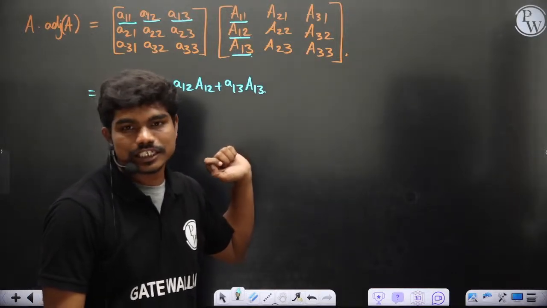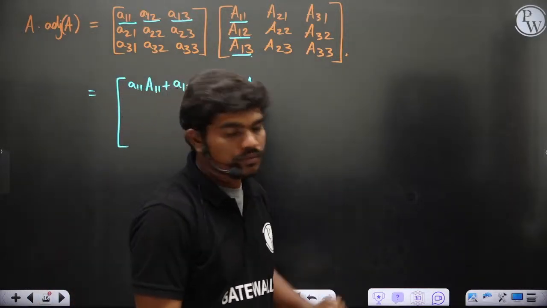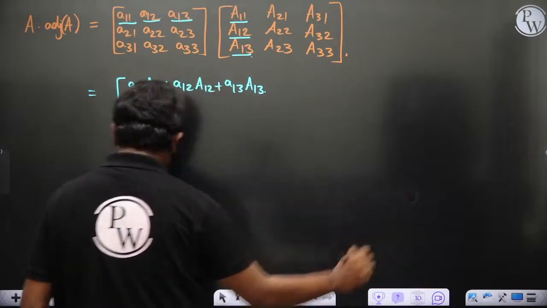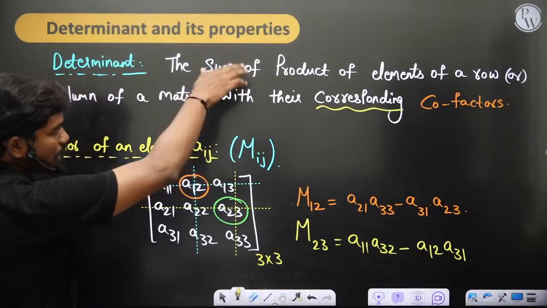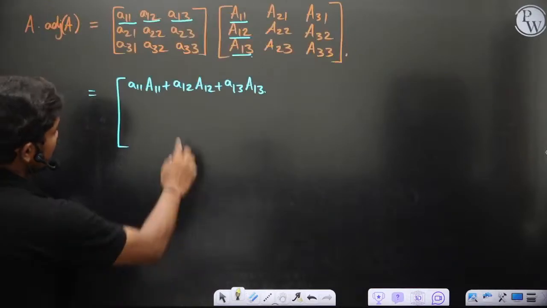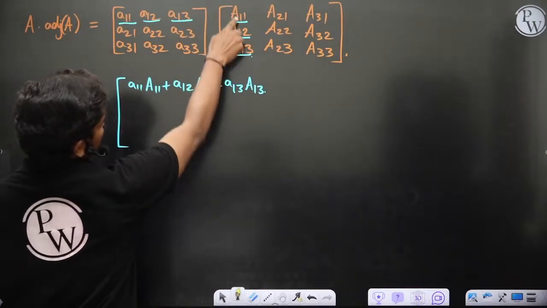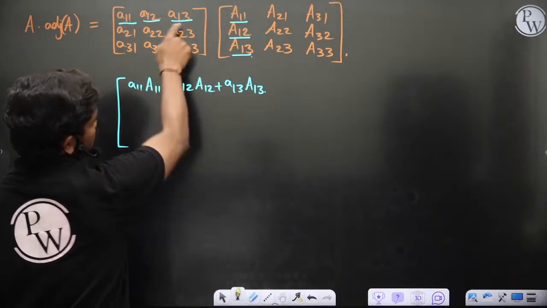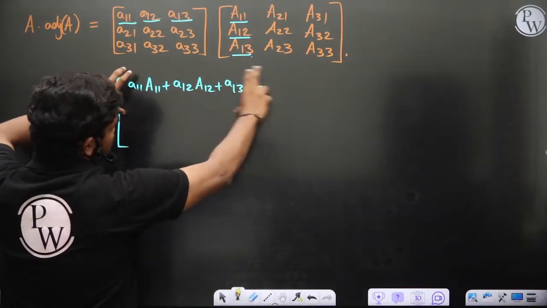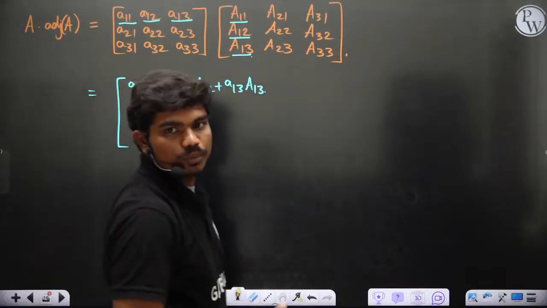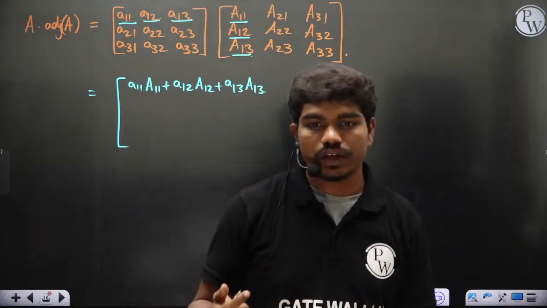Clear? Is this understandable to all of you or not? Since I have defined this determinant like this, you can see the sum of product of elements of a row or column of a matrix with their corresponding cofactors, and here this column is nothing but the cofactor column for this particular row. If you are multiplying, by definition of determinant, this summation whatever you have done here would be equal to determinant of A, of course.